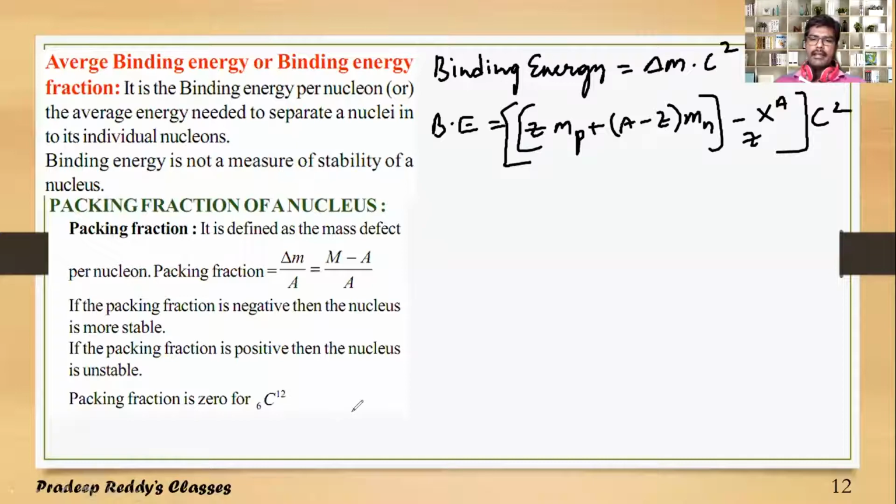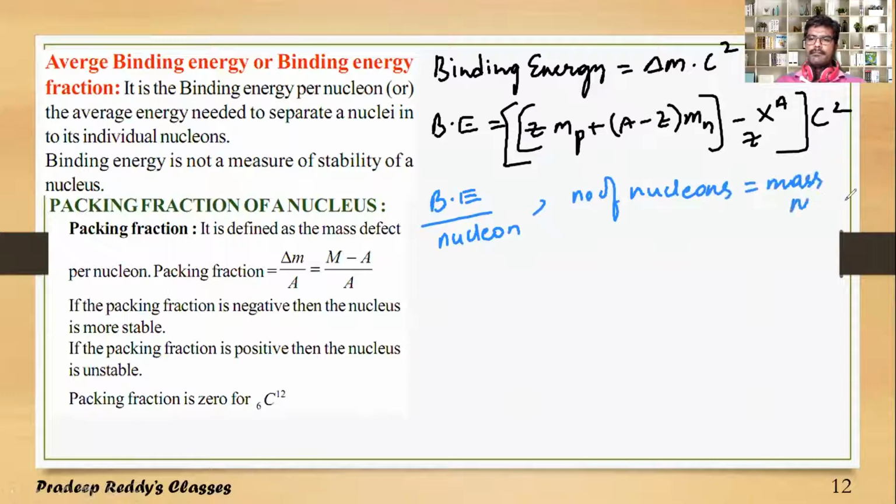Whereas if you want to calculate binding energy per nucleon, how many nucleons are present in a particular nucleus? The number of nucleons is equal to the mass number. The total number of nucleons present in the nucleus is equal to its mass number.